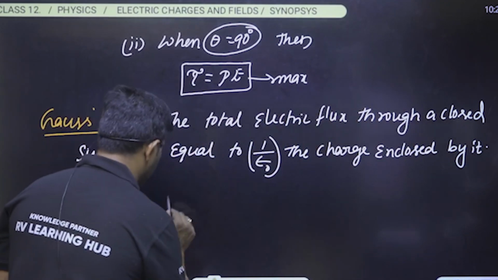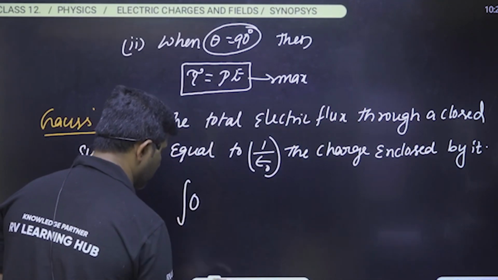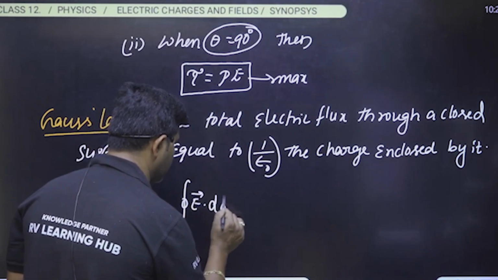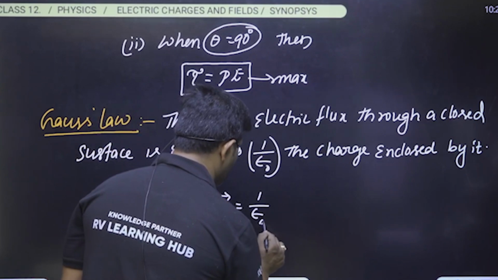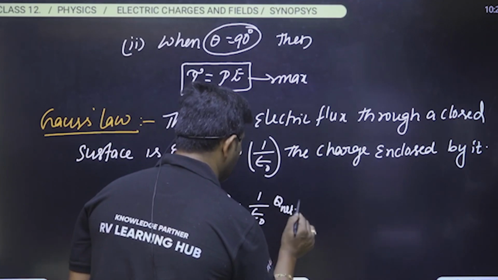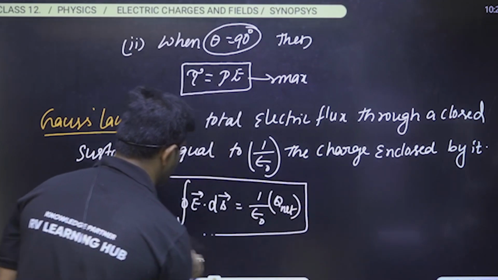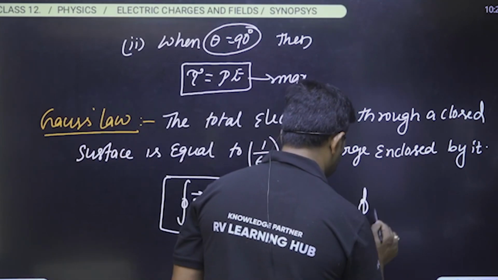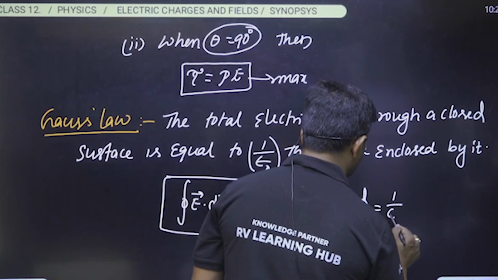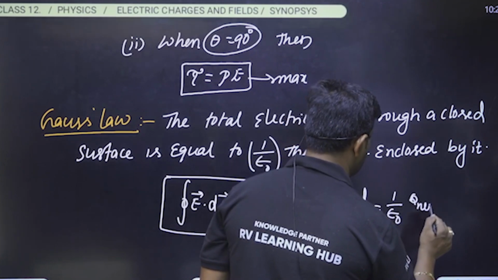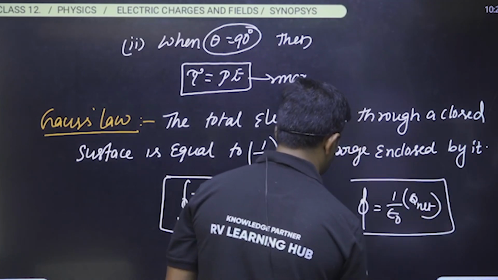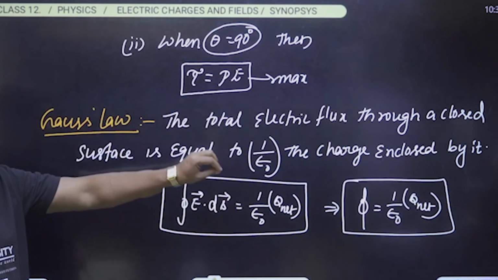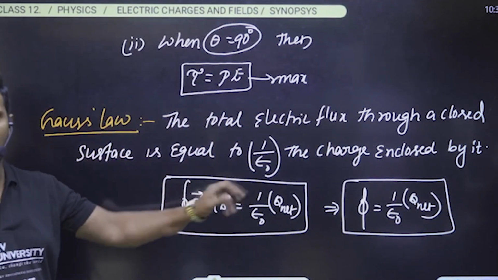So see here, mathematically we can write integral E dot ds, E vector dot ds vector, is always equal to 1 by epsilon naught times the net charge. Is it clear? Or we can also write simply the total electric flux is equal to 1 by epsilon naught times the net charge. So this is how we can learn about the Gauss law.